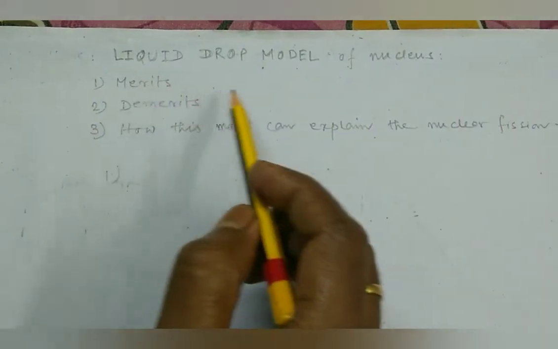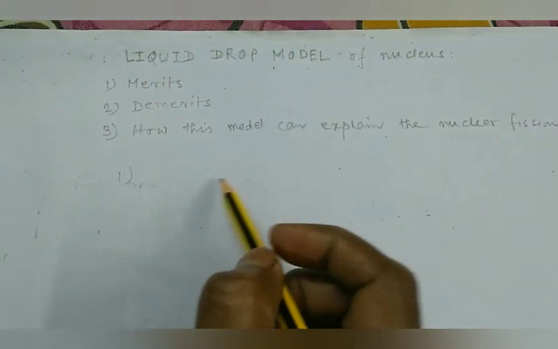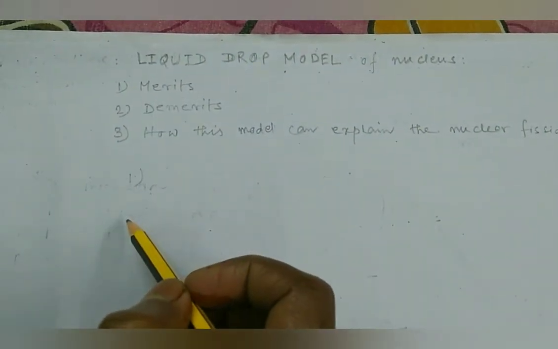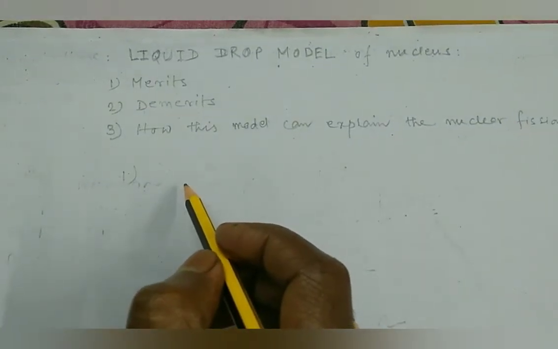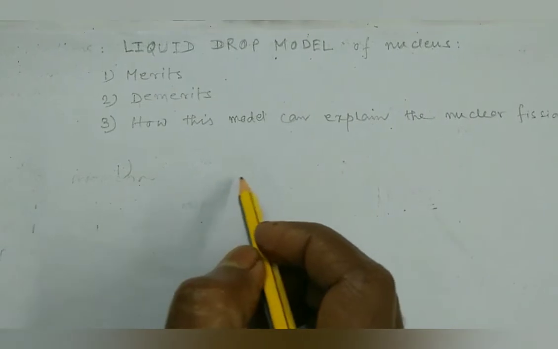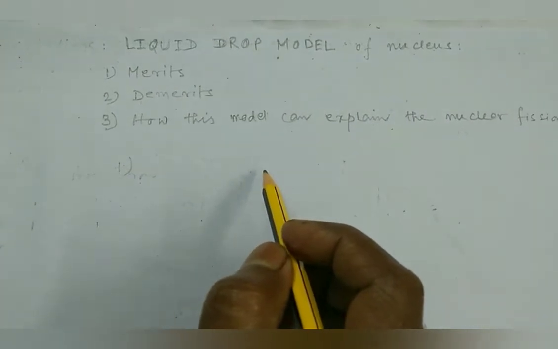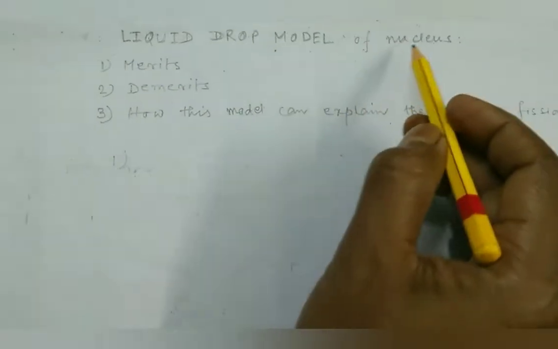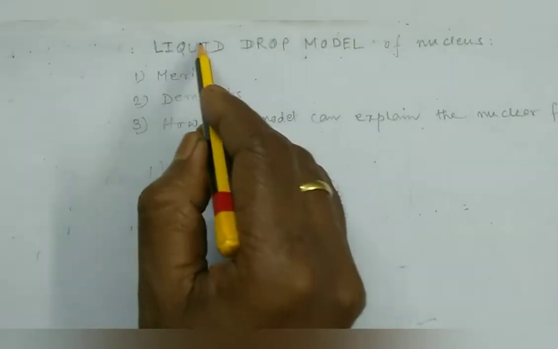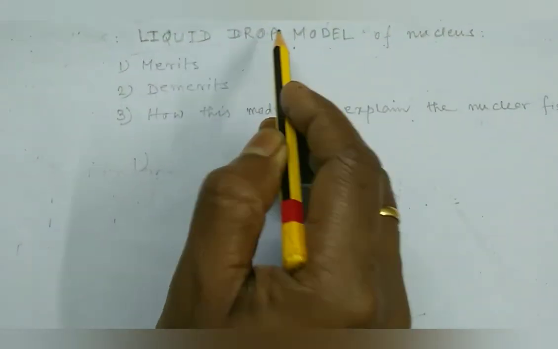This model of the nucleus was first proposed by Niels Bohr, who observed that there are many remarkable similarities between an atomic nucleus and a liquid drop.